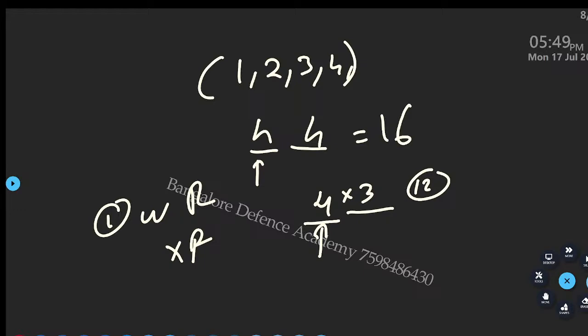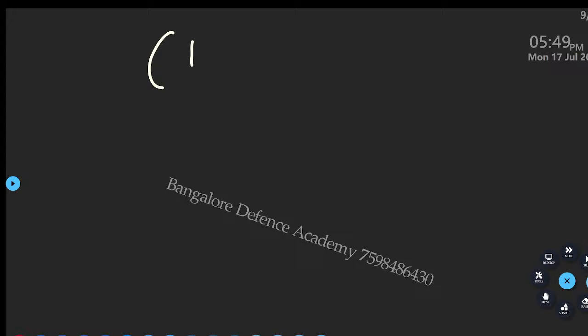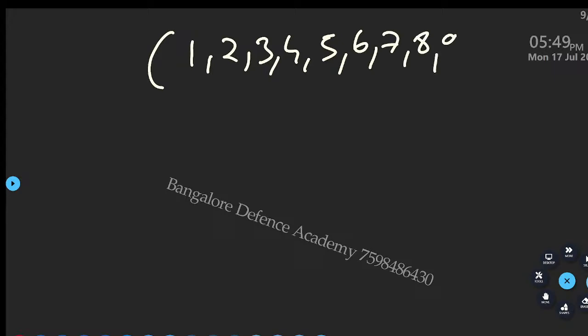Okay, so take down this first question. 1, 2, 3, 4, 5, 6, 7, 8, 9. How many 3 digit numbers can be made by the numbers 1 to 9? Wait, with repetition and without repetition.